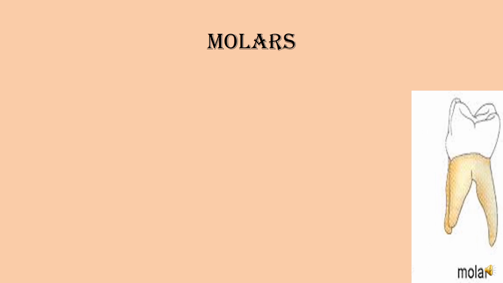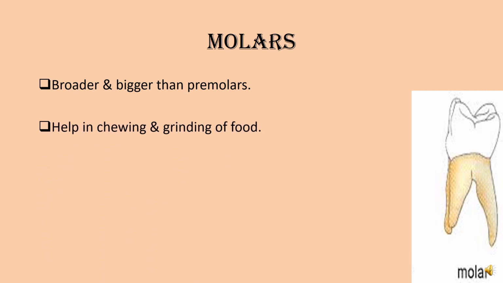The last type of teeth is the molars. The molars are broader and bigger than premolars. You can feel in your mouth that they are very big and broad. Like premolars, they help in chewing and grinding of food. They help in chewing whatever you want to chew properly.